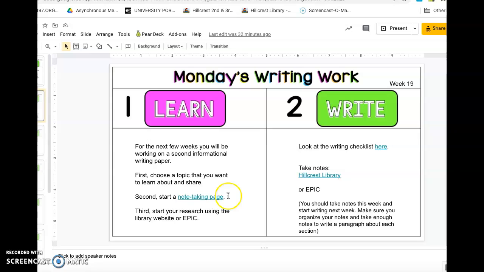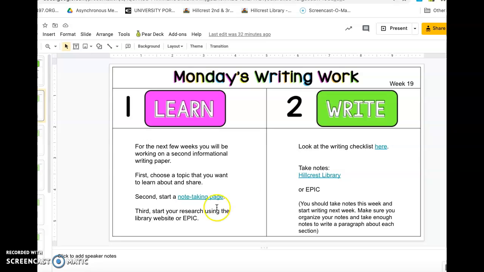Second, you'll want to start your note-taking page. So click here on note-taking page. Make sure you remember how to do that. The video there will walk you through those steps. Third, you'll want to start your research using the library website or Epic.